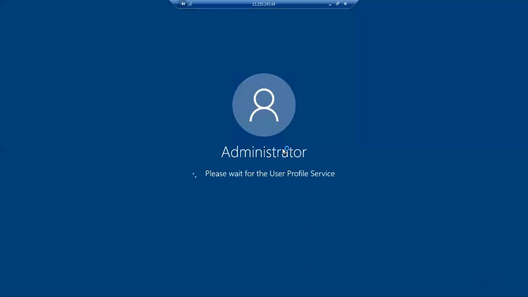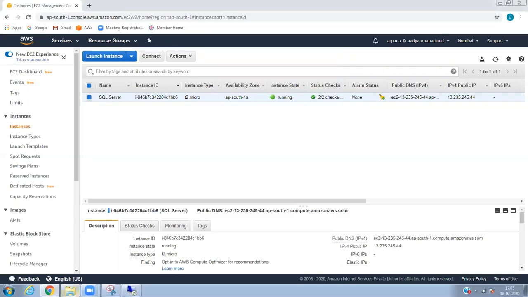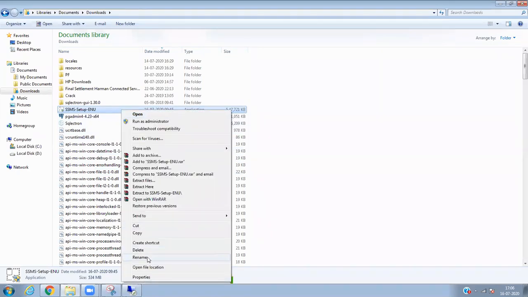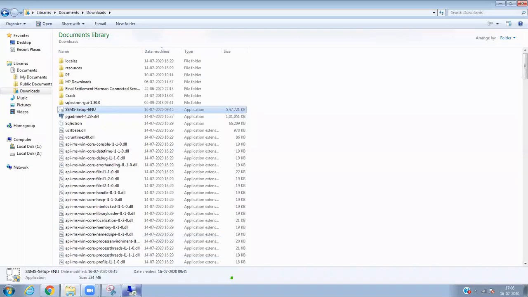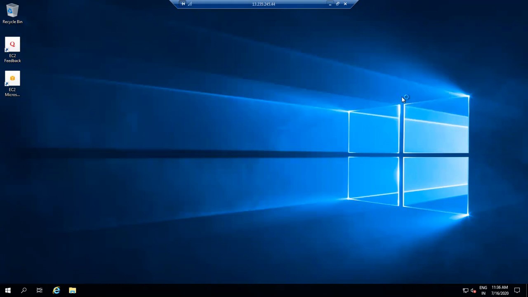Why I'm showing you this is because I could have done it on the desktop itself. But in real time, how do we do it? We will not do it from the desktop. Every user will have their own, and they will do it from the server, or they have the licensed one. That's why I'm doing it on the server. So this is my server, and I will copy the downloaded Microsoft SQL Management Studio software. Copy and paste it.